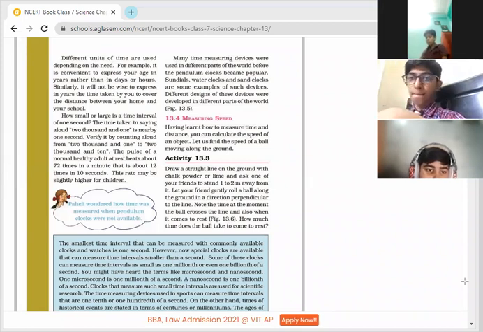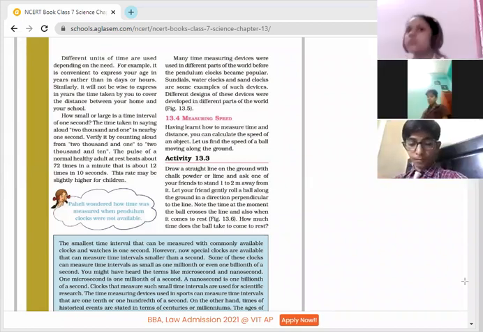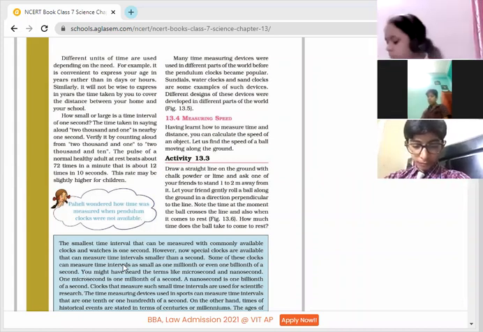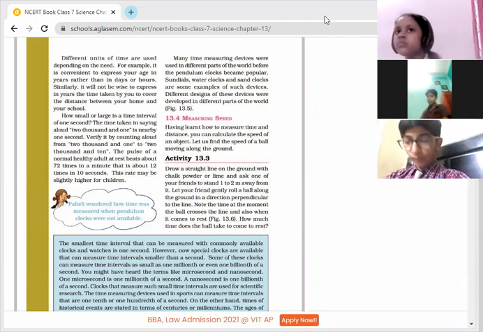Okay, ma'am. The smallest time interval that can be measured with commonly available clocks and watches is 1 second. However, now special clocks are available that can measure time intervals smaller than a second. Some of these clocks can measure time intervals as small as 1 millionth or even 1 billionth of a second. You might have heard the terms like microsecond and nanosecond. 1 microsecond is 1 millionth of a second. A nanosecond is 1 billionth of a second.